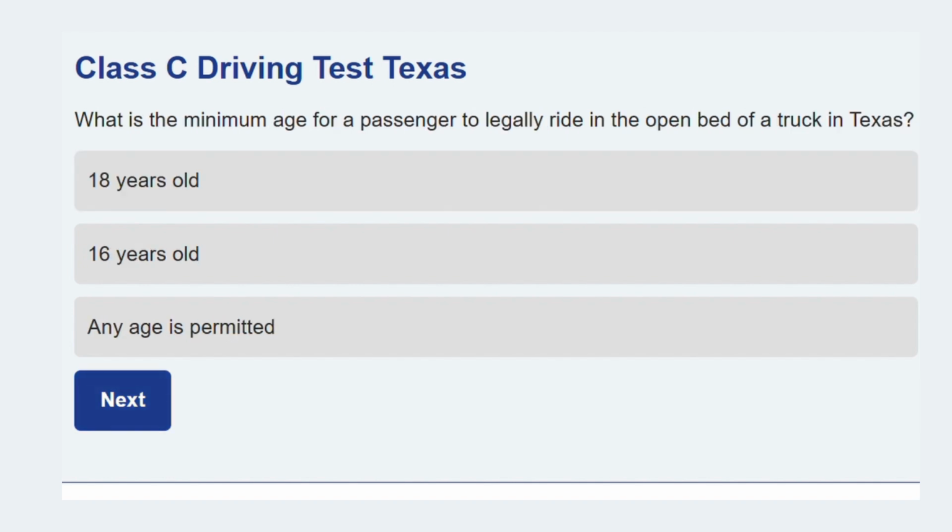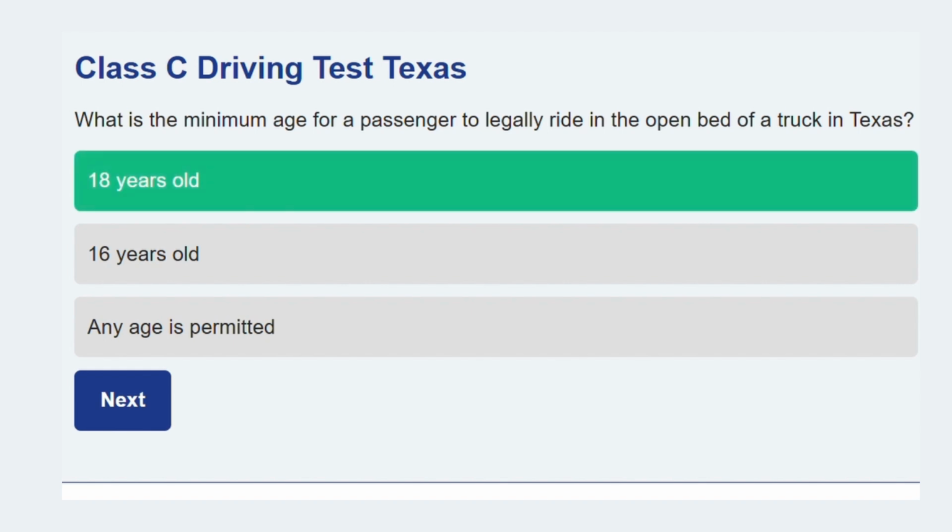Next question up. What is the minimum age for a passenger to legally ride in the open bed of a truck in Texas? 18 years old. Texas law restricts minors from riding in the open bed of a truck for safety.